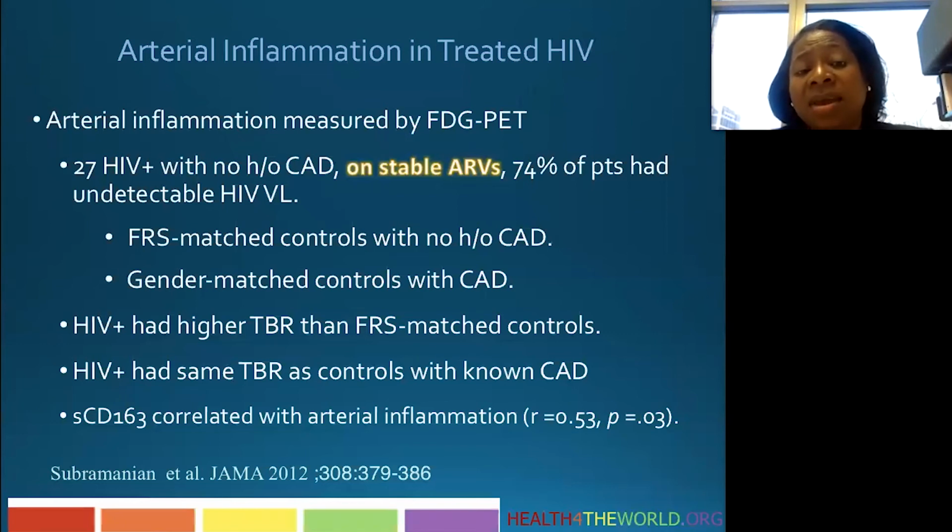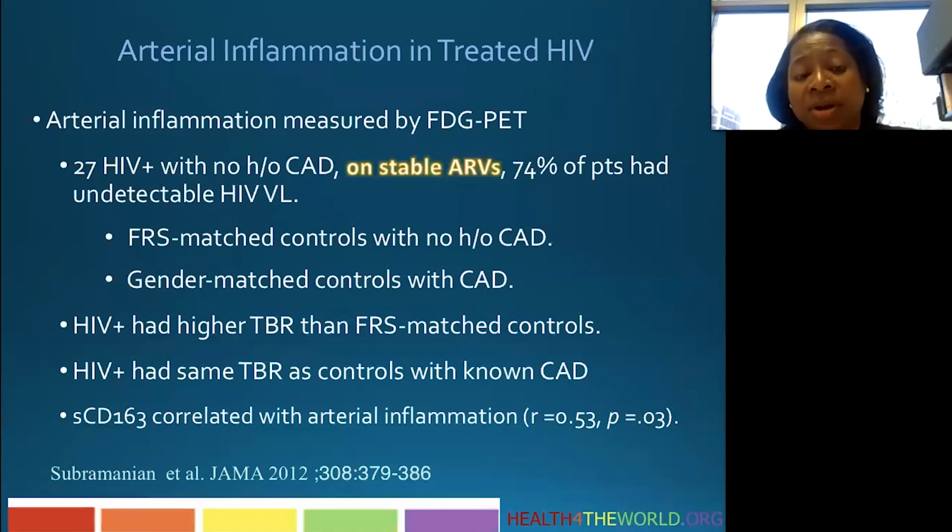What they found is that the HIV-infected patients had higher scores on their FDG PET scans as measured by TVR than the Framingham risk match controls, and that they had the same amount of uptake, the same amount of inflammation on FDG PET as people who had known coronary artery disease. Now remember, these are people with HIV infection who did not have any coronary artery disease that we were aware of, but their vessel wall was as inflamed as people who had known coronary artery disease.